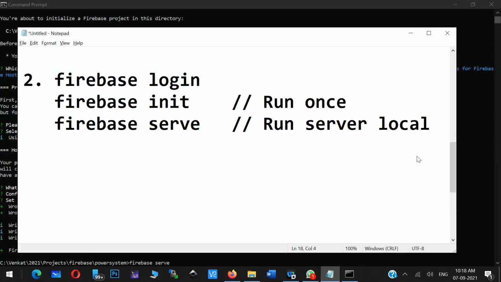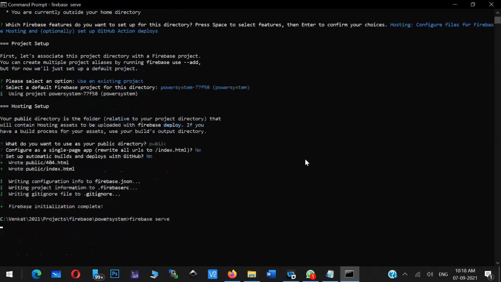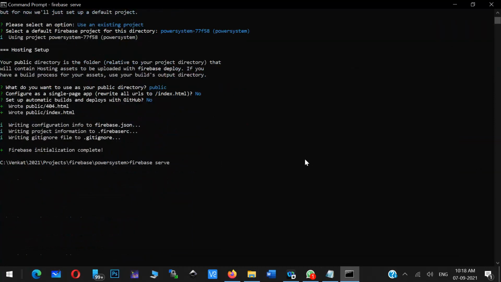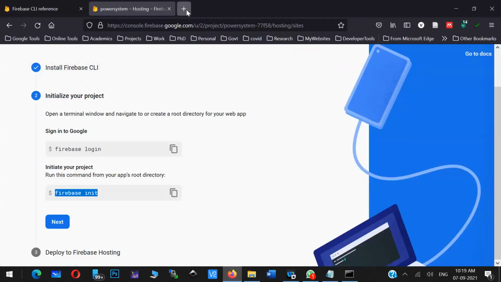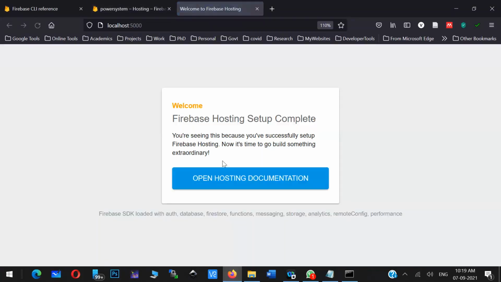Now let us see what Firebase serve will do. If I press enter, can you see here? Firebase serve is basically running some local server, and it is deployed in the localhost at 5000 port number, correct? Now if I open this application in the browser, can you see here? This is the application that is deployed here.